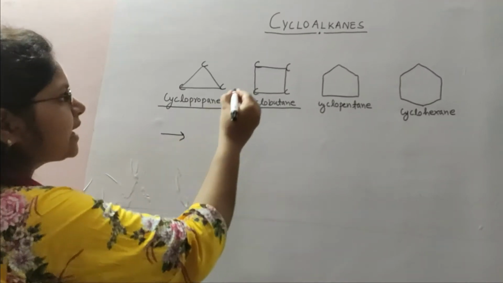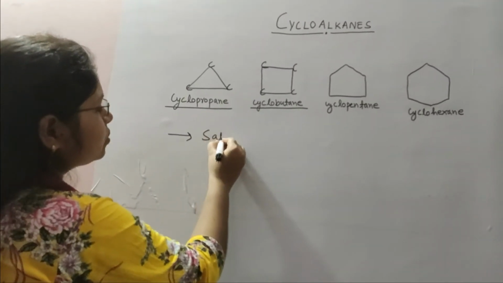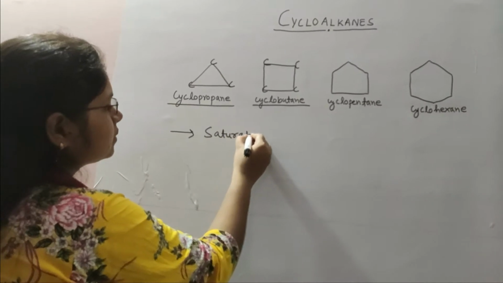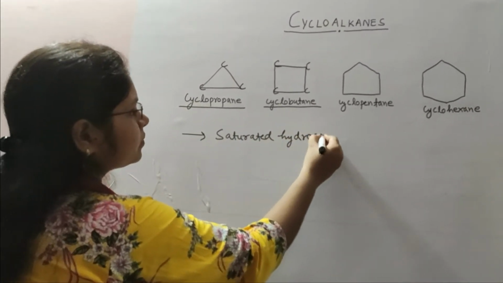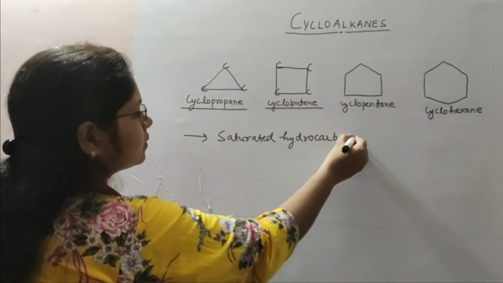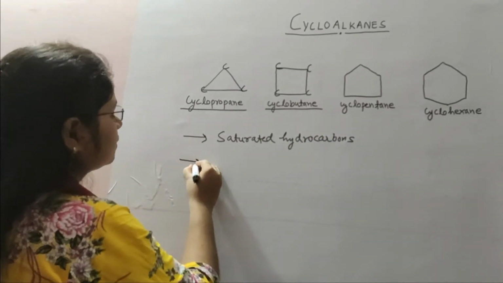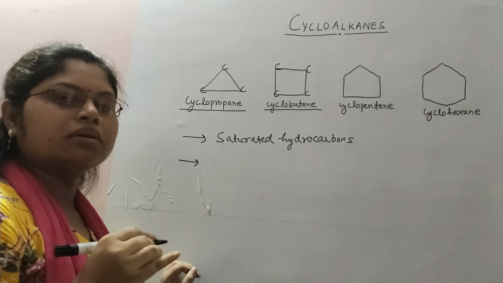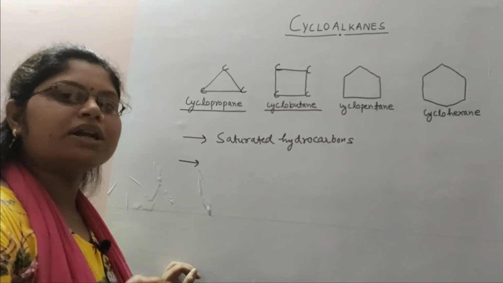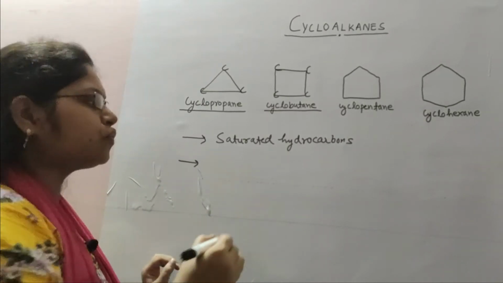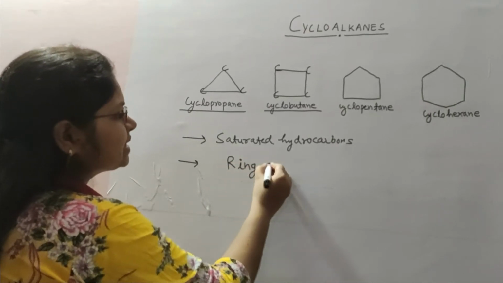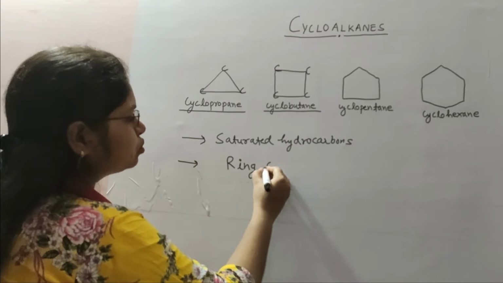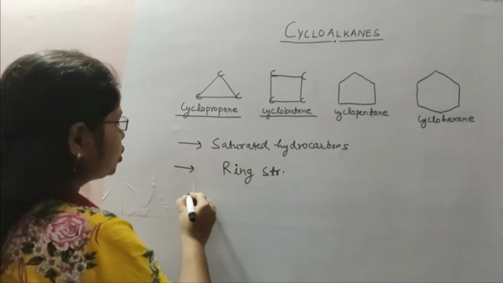These cycloalkanes are saturated hydrocarbons. In all the structures, carbon-carbon atoms are joined by a single bond to form a ring structure. So they are known as cyclo; the word cyclo is used because they are ring structures.